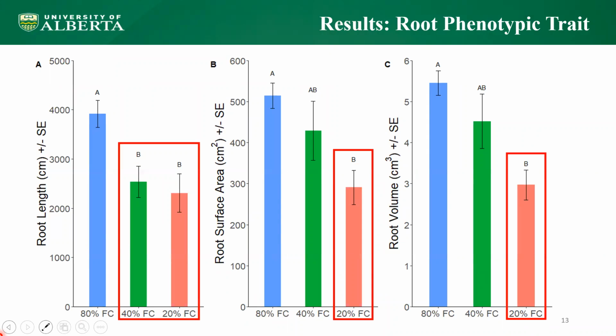Here we have other root phenotypic traits. Panel A shows that root length is significantly reduced under both drought treatments, while root surface area in panel B and root volume in panel C show that these traits are greatly affected under severe drought.